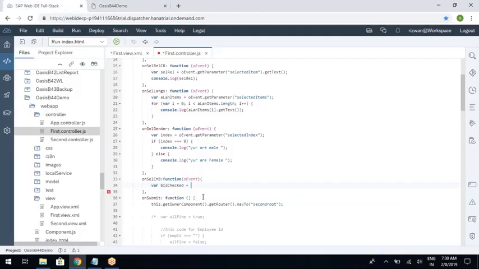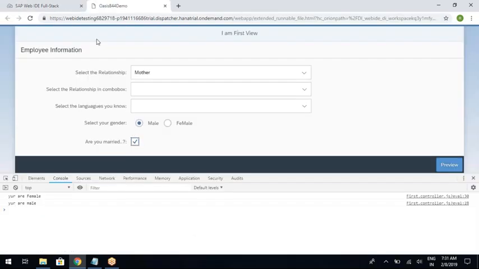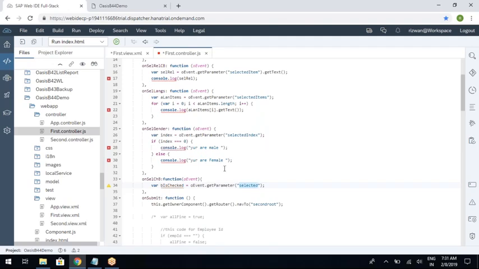So oEvent.getParameter, the event name is selected. oEvent.getParameter selected is a parameter that returns true or false depending on the checkbox status. If you have checked the checkbox, it returns true. If you deselect it, it returns false.